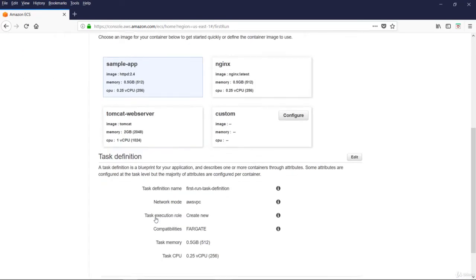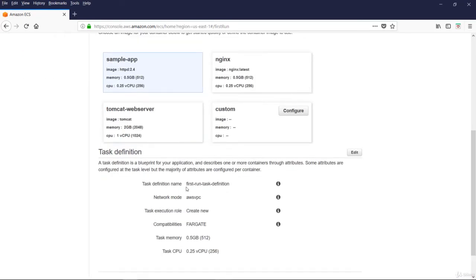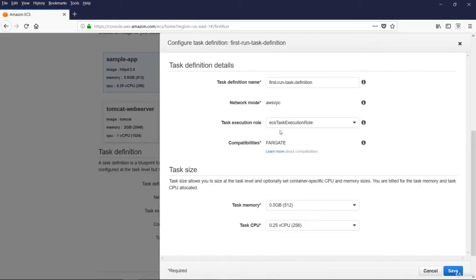We have selected sample app and the task definition name. We can edit task definition. This is task definition name and the network mode, Docker networking mode AWS VPC. Task execution role. Let us go with this role.